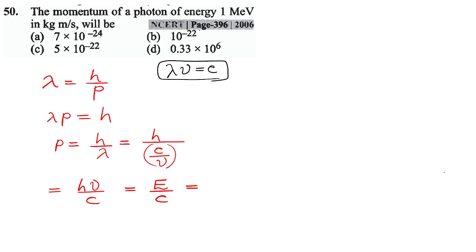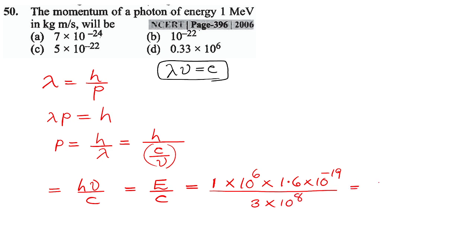Energy is given as 1 mega electron volt. What is this mega? 10 raised to 6. What is the electron volt? 1.6 into 10 power minus 19. We have to write the energy in joules. The joule is the standard unit. So c is 3 into 10 raised to 8 meter per second.